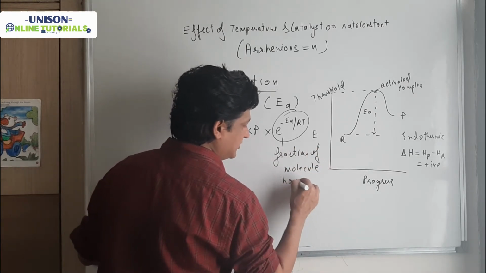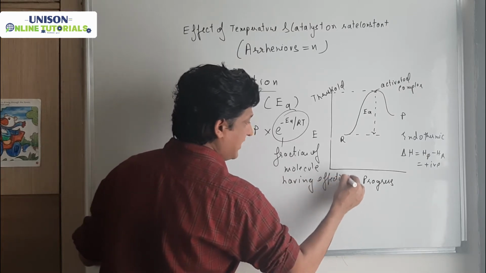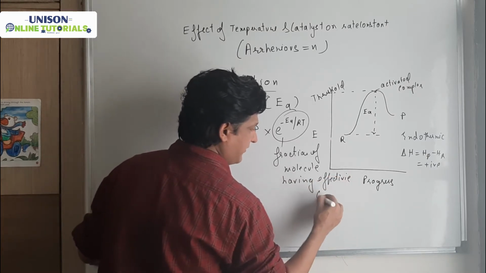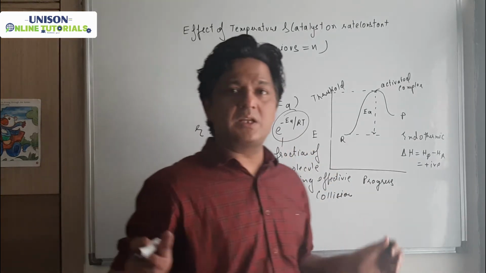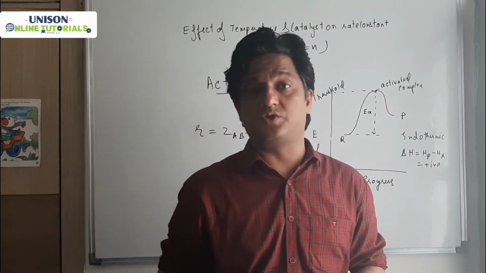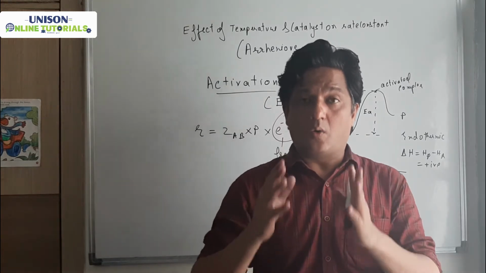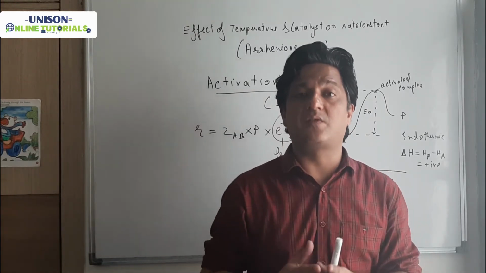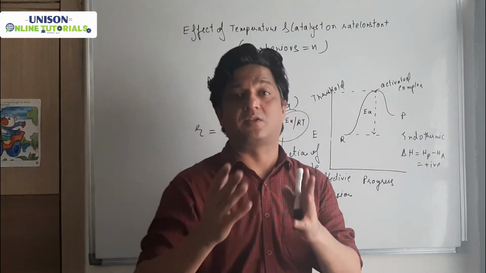having effective collisions. Because see, whenever there is a chemical reaction, there are many collisions. There are roughly 10 to the power 25 collisions, but all collisions are not effective. So only those collisions are effective which meet the two criteria, that is the orientation and the threshold.